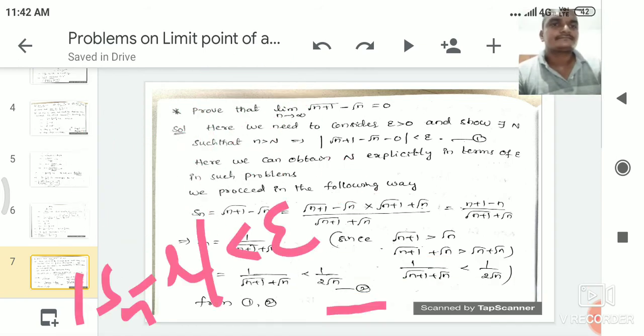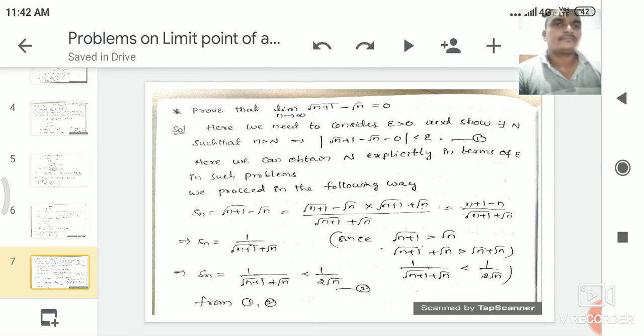Here we can obtain N explicitly in terms of epsilon in such problems. We proceed the following way. We take the sequence Sn equal to root n plus 1 minus root n, and we multiply and divide by root n plus 1 plus root n. That is, we rationalize with root n plus 1 plus root n.